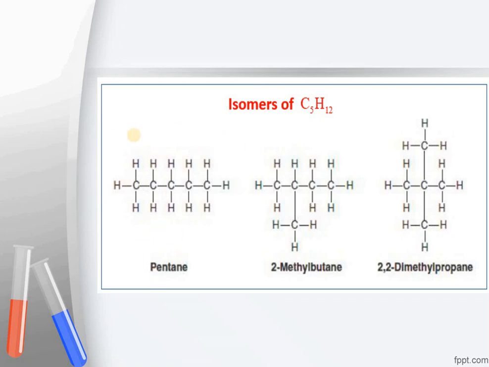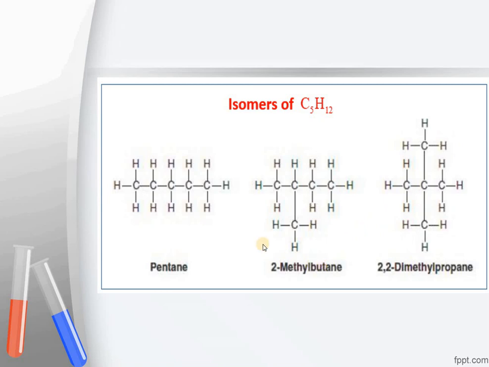Pentane has 5 carbons in all, and it has 3 isomers, that is pentane. It is 2-methyl butane, which also has overall 5 carbons and 12 hydrogens. So it is also an isomer of pentane, and we can have 2,2-dimethyl propane as well, in which you would see there are again 5 carbon atoms and 12 hydrogen atoms.